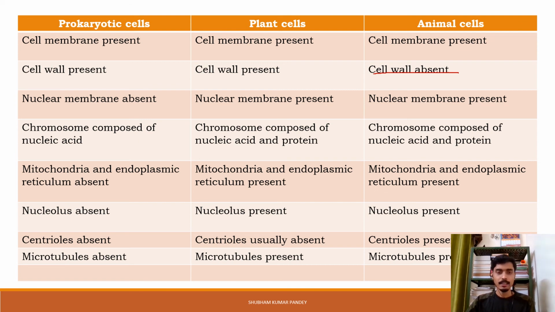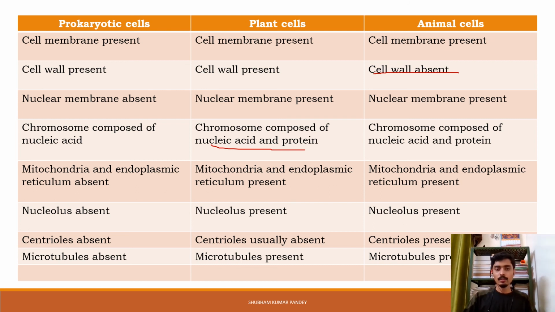Nuclear membrane is absent in the prokaryotic cell. Nuclear membrane is present in both eukaryotic cells. In the prokaryotic cell the chromosome is composed of nucleic acid only, but in plant cells and animal cells the chromosome is composed of nucleic acid plus proteins, which are named histone proteins. Mitochondria, endoplasmic reticulum and other membrane-bound cell organelles such as the Golgi complex and lysosomes are absent in prokaryotic cells, but they are present in plant and animal cells. These are characteristic features of eukaryotic cells which distinguish them from prokaryotic cells.